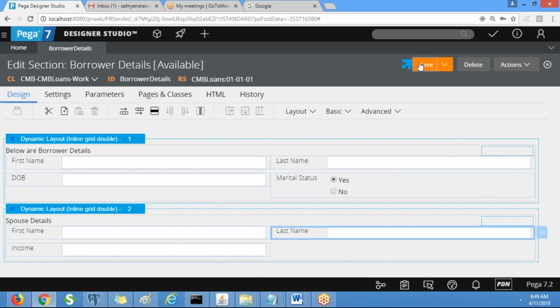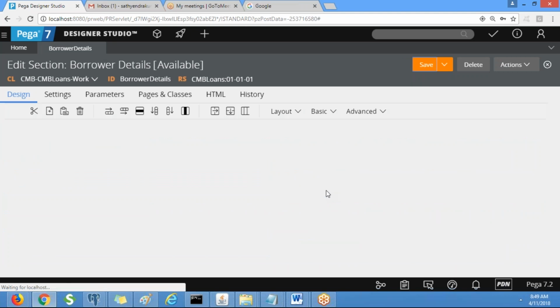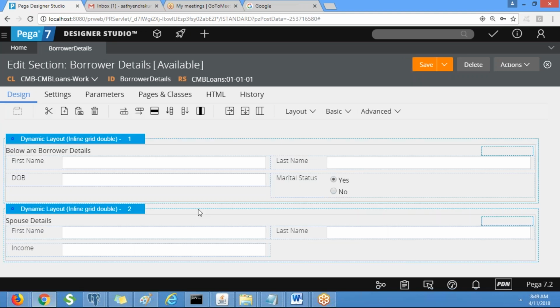Now whenever we select marital status as yes, only then this layout should be displayed. So we need to put the condition. If marital status is equivalent to yes, then display this layout. Here we have a rule called when.